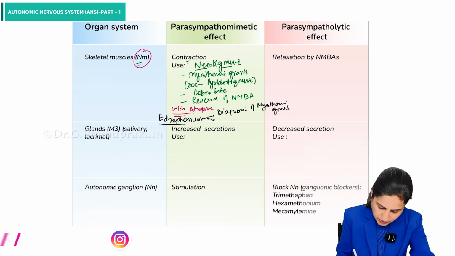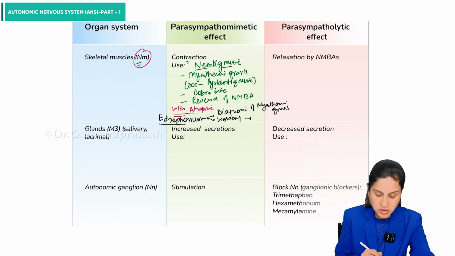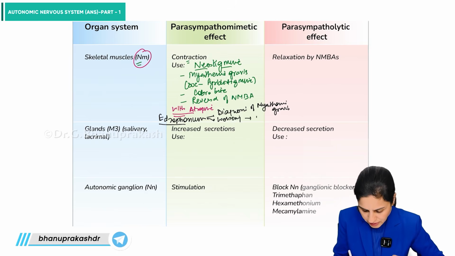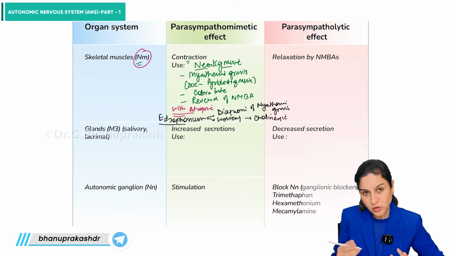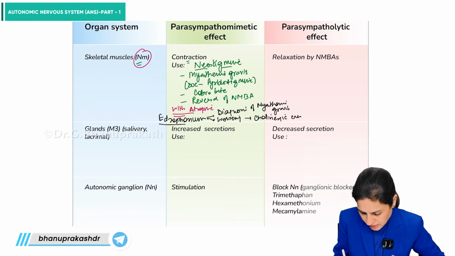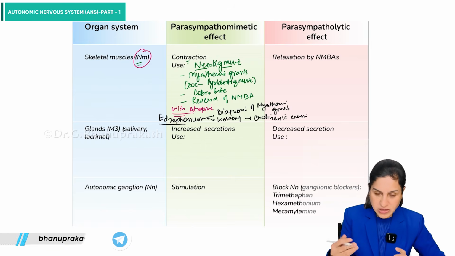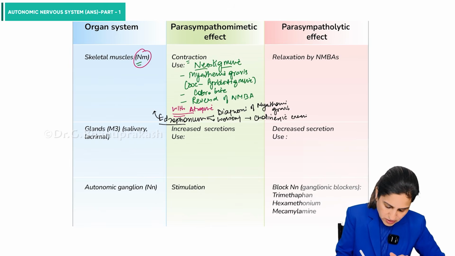But let's say there is worsening of the symptoms if you give edrophonium. That means it is a case of cholinergic crisis. So there is over treatment with cholinergic drugs, cholinergic crisis. So this, to diagnose the myasthenia gravis, is called the Tensilon test.